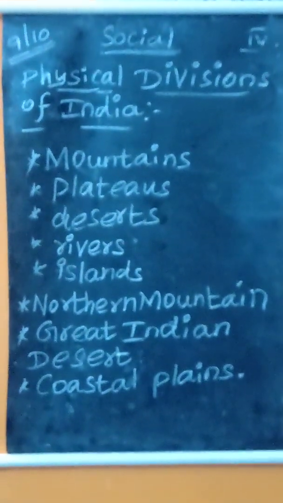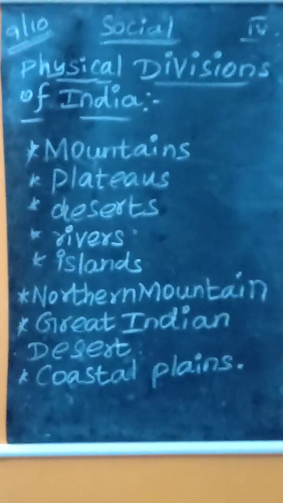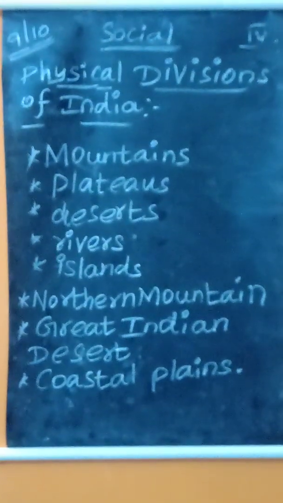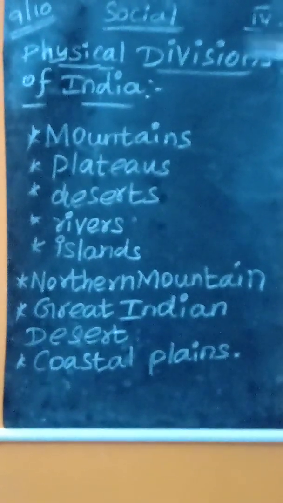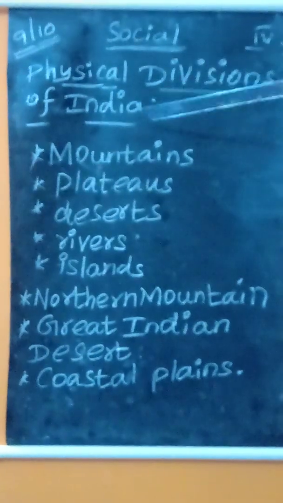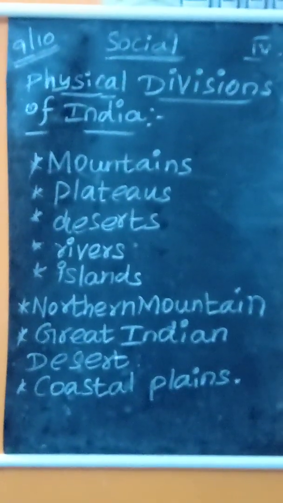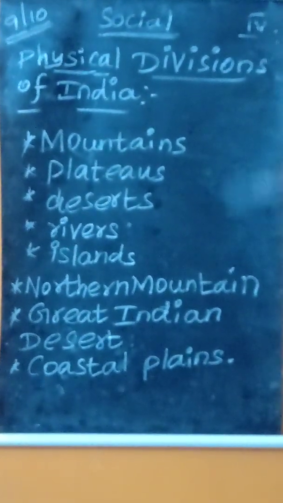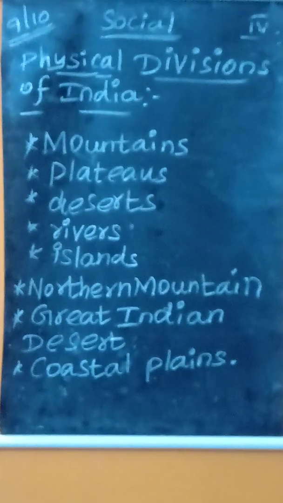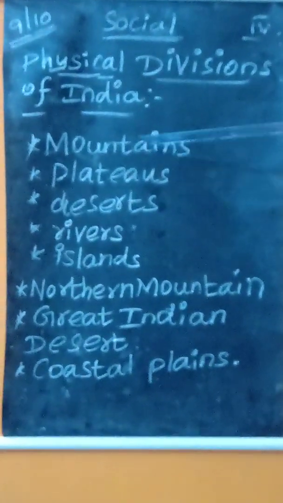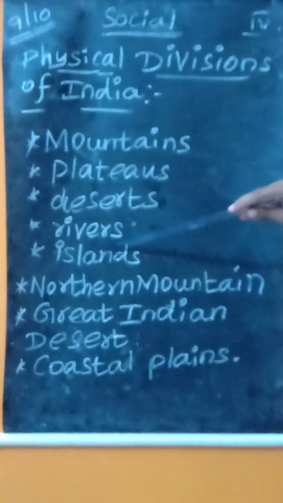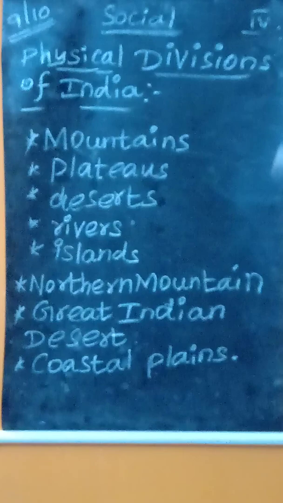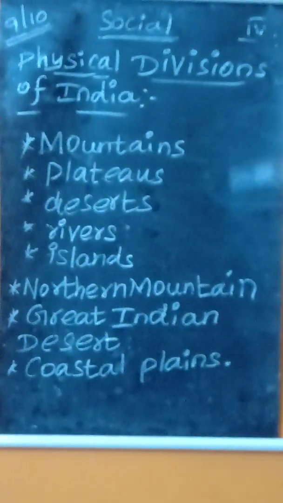Today in class I am going to explain about the physical divisions of India. The physical divisions means our landforms. In our country we can't see the same landform in all places. It differs from one place to another. So what are the categories of landforms present in our country? Mountains, plateau, desert, rivers and islands.